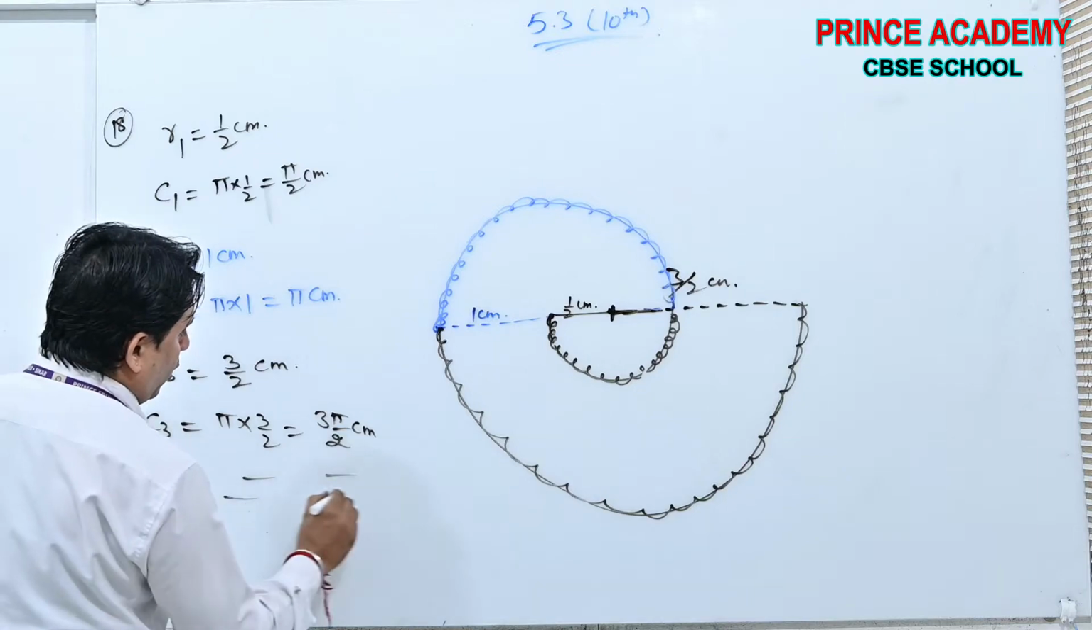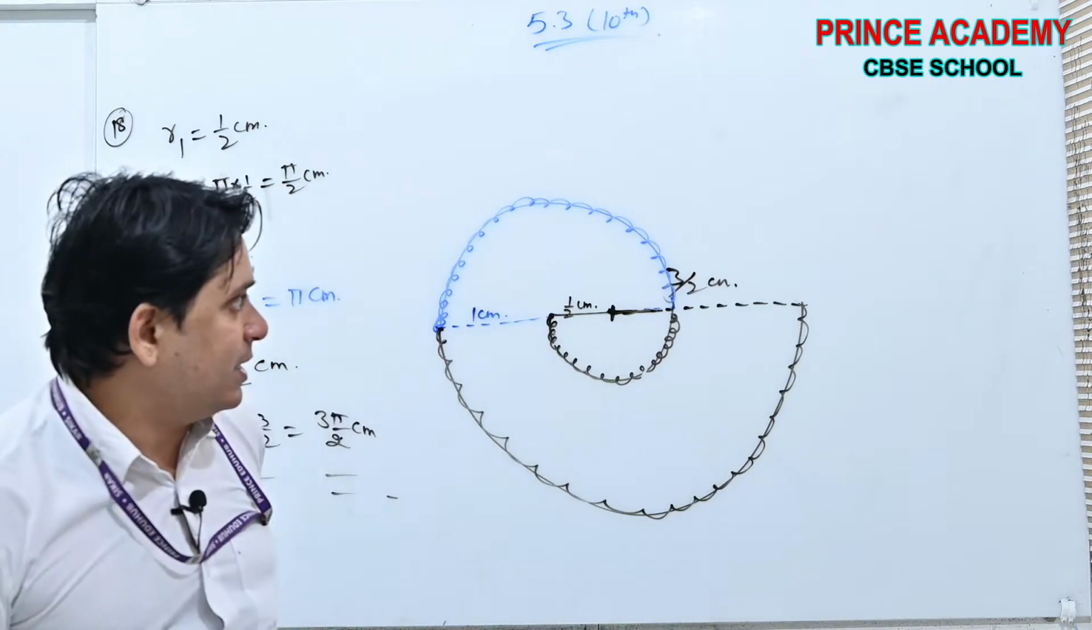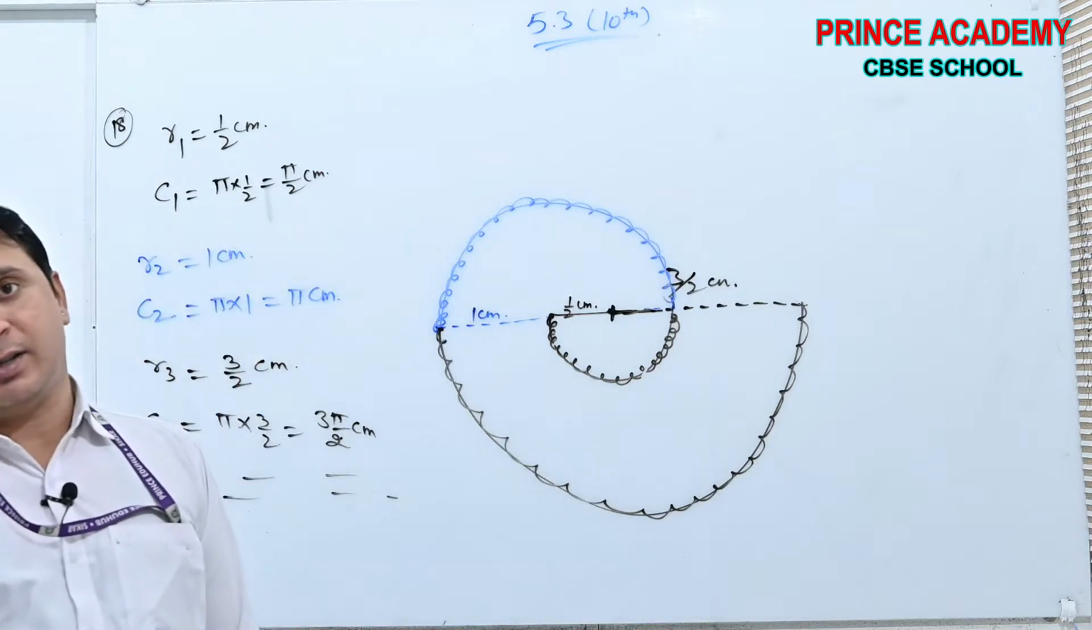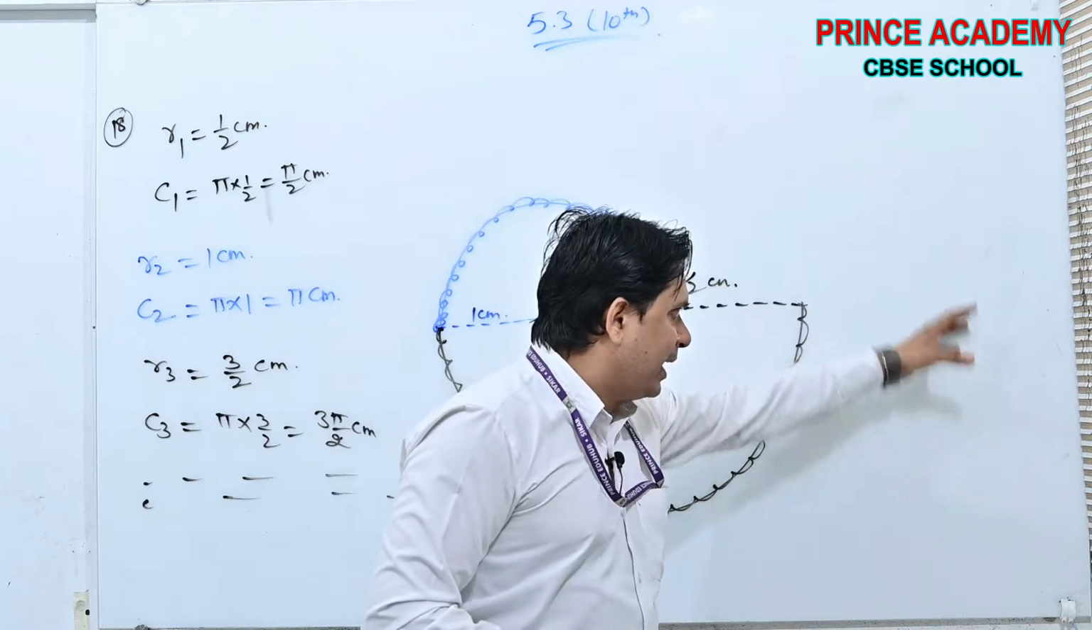And so on. How many semicircles are there? 13 semicircles. Okay, beta, done. Now I will find the answer here.